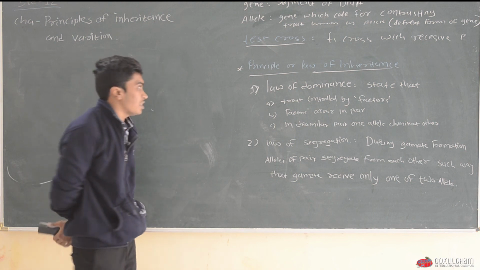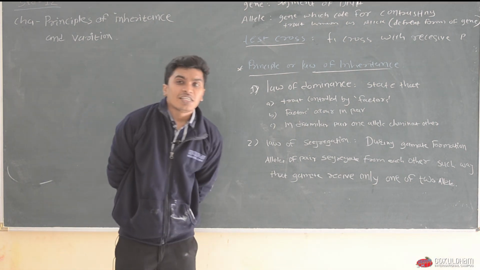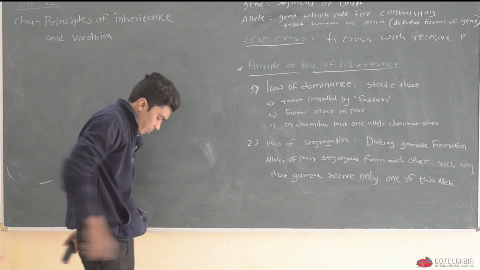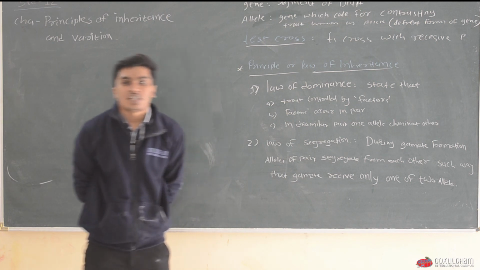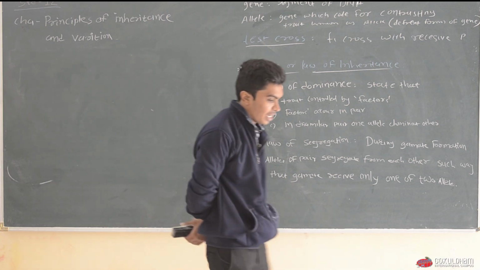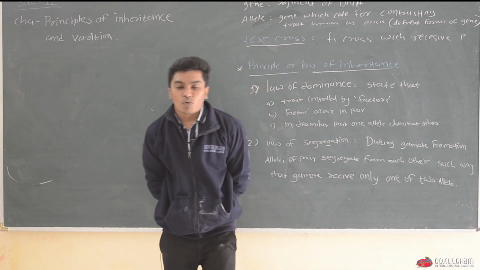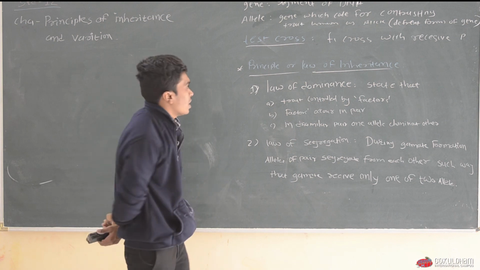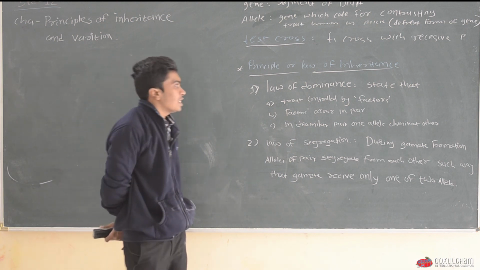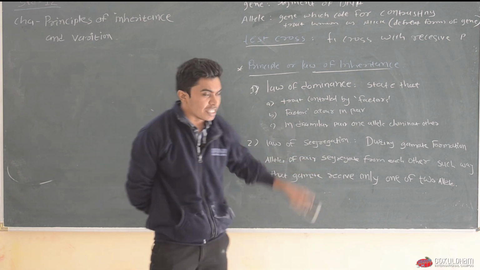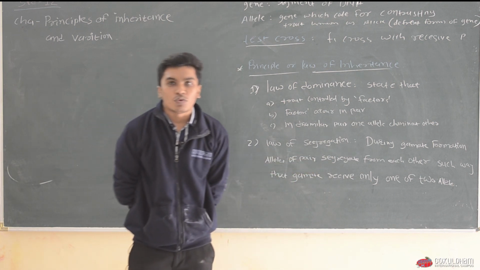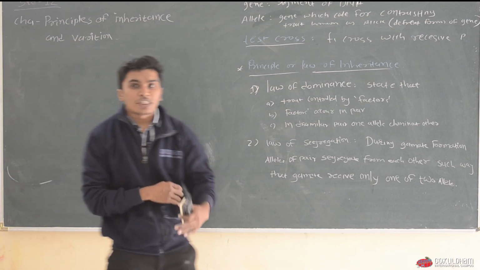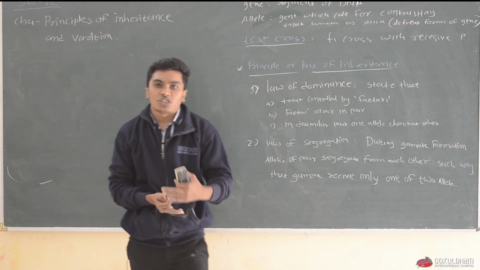So students, today we discussed the principles of inheritance and variation, in which we discussed Mendel's work and how it works, the monohybrid cross, and the two principles of inheritance. First one is the law of dominance and another principle is the law of segregation. In the next class we will discuss the dihybrid cross and other topics from this chapter, which are linkage and crossing over and all these things.